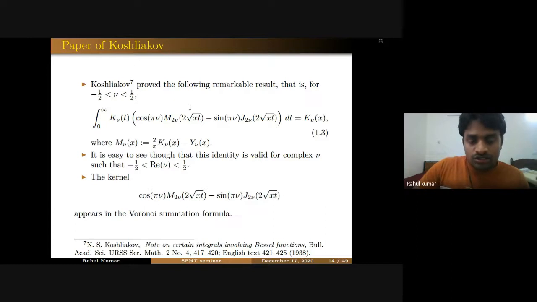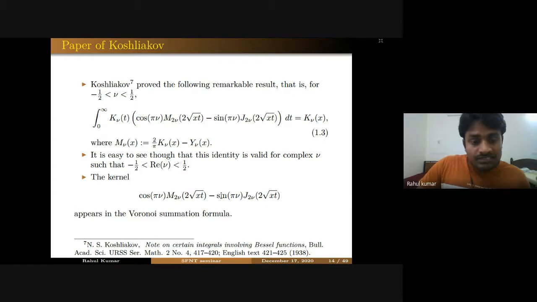This kernel is not just for integral transforms. This kernel actually has prime importance in analytic number theory because it appears in the Voronoi summation formula. I will give a reference where it can be found in a later part of my talk.